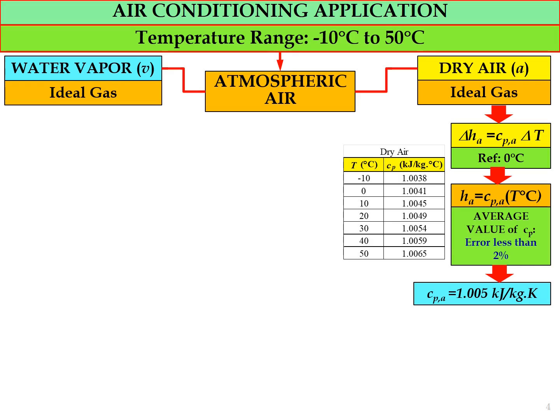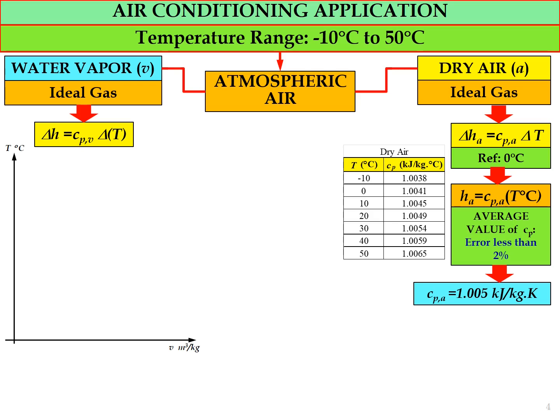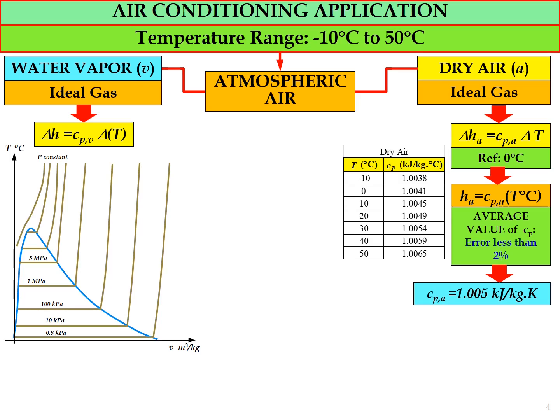For water vapor, we can also consider the water vapor for the air conditioning application as an ideal gas, where in order to determine the enthalpy difference, we can use this formula where delta H equal to Cpv, Cp for water vapor, multiplied by delta T. So if you look at the TS diagram for the water, we have the saturation line, and we have what we call numbers of constant pressure lines as shown in the TS diagram.